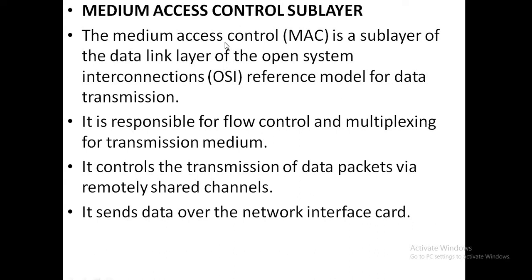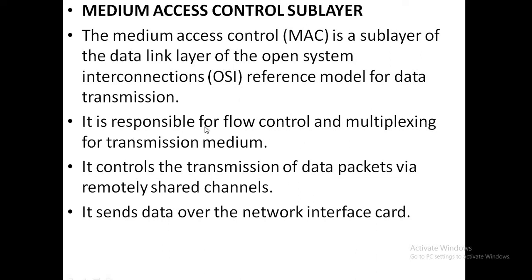So the medium access control, as I have told you, is the lower sublayer of the data link layer of the OSI model.